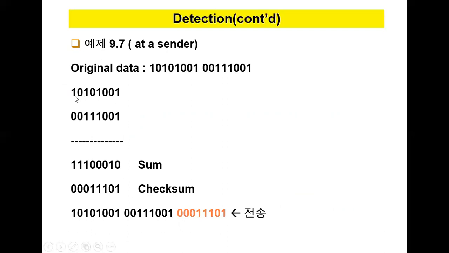So first my original data is 10101001 and the second data is 00111001. Okay, 1 plus 1 becomes 0 with a carry of 1, which is added back, so it becomes 1. This 0 becomes 0. Again 1 plus 1 is 0 and the carry 1 is added, so 1 is there. Then complement as 1, and this becomes 1.